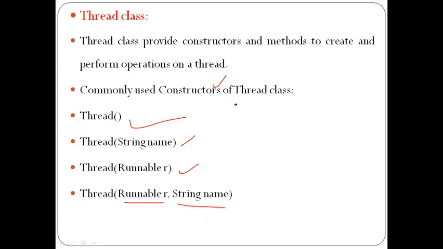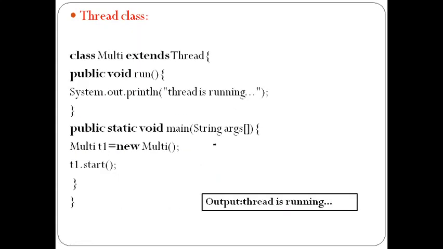Wait. So a thread can be created by extending the Thread class. See here, I have a class called Multi, which is extending the Thread class. The Thread class has a method called the run method.